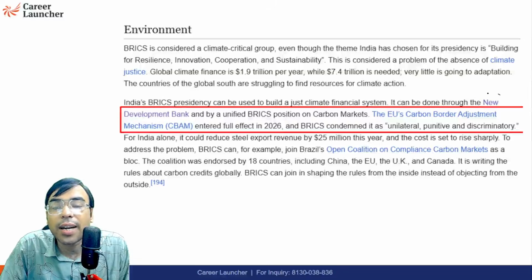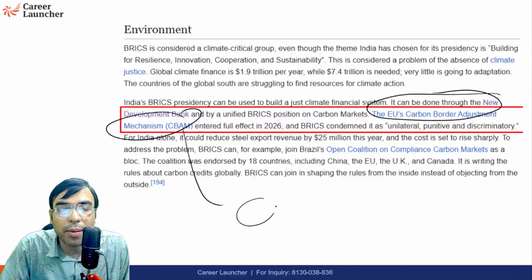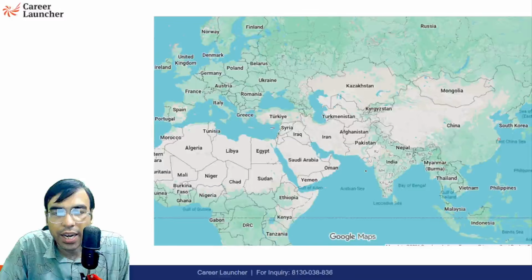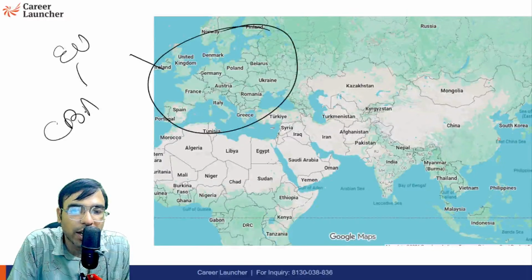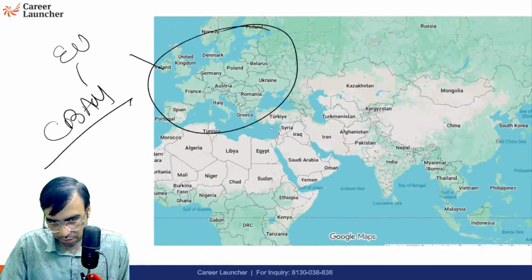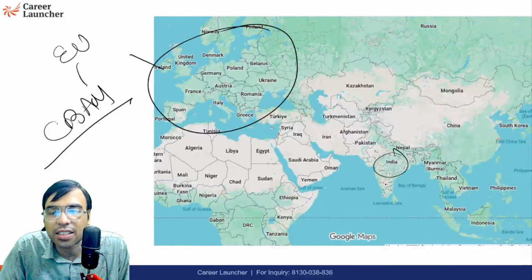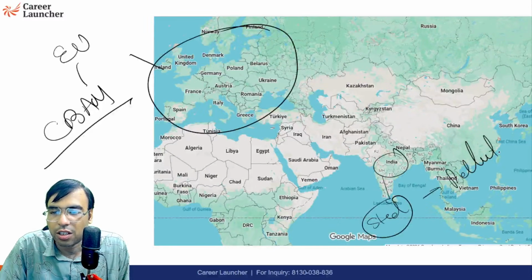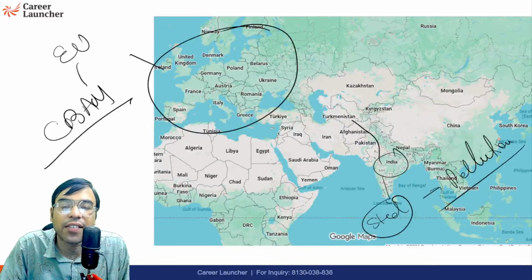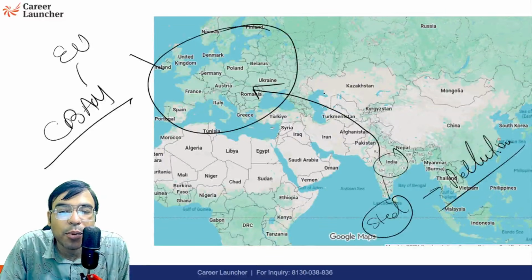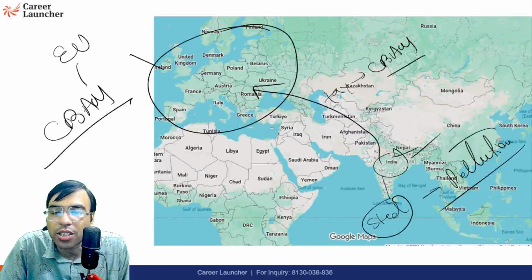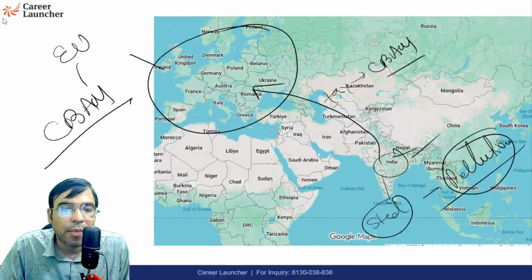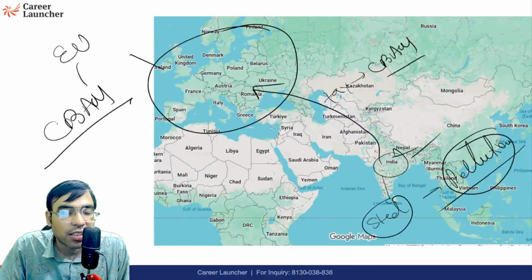BRICS has also condemned the European Union's CBAM, the Carbon Border Adjustment Mechanism. So what is that? The European Union has a rule called CBAM. For example, let's say India has produced steel and caused pollution while producing it. When India exports it to European Union countries, they will put a tax, the CBAM tax, to discourage such products because they have caused pollution. But it goes against the principle of CBDR.